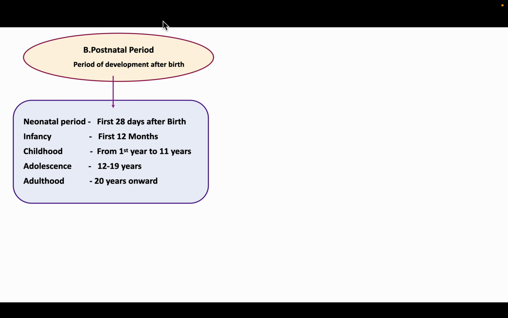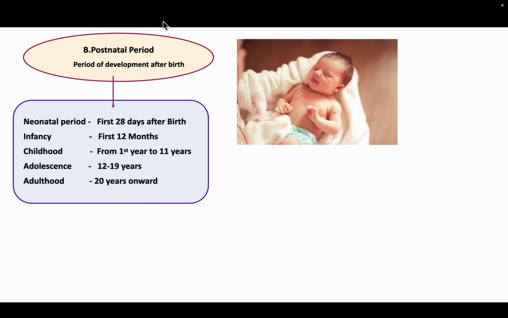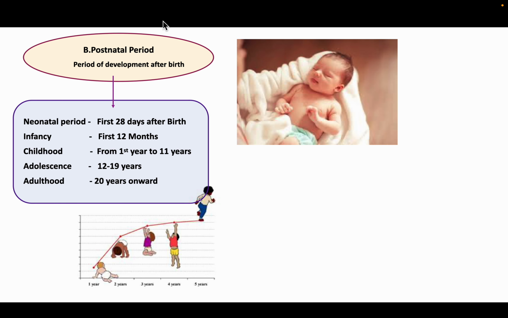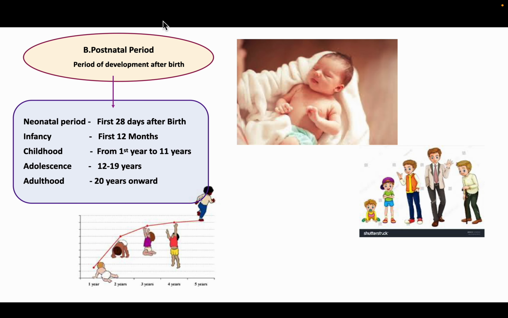Now, the postnatal period is the period of development after birth. So, these are the categories. Neonatal period is the first 28 days after birth, infancy is the first 12 months, childhood is from the first year to 11 years, adolescence is 12 to 19 years, and adulthood is 20 years onward. So, these are basically the different stages of the postnatal period.